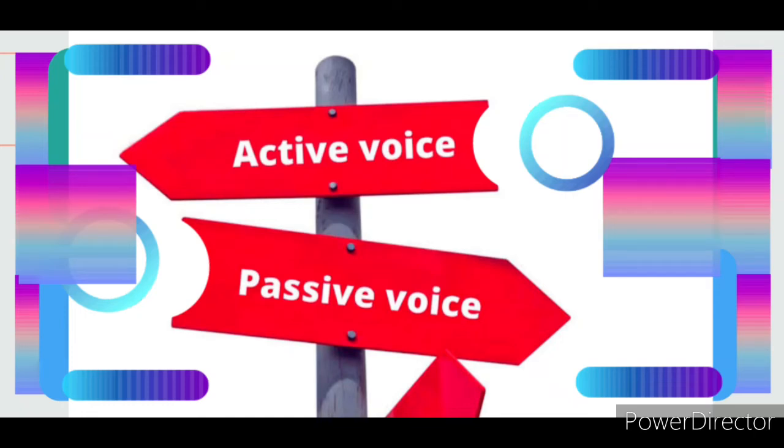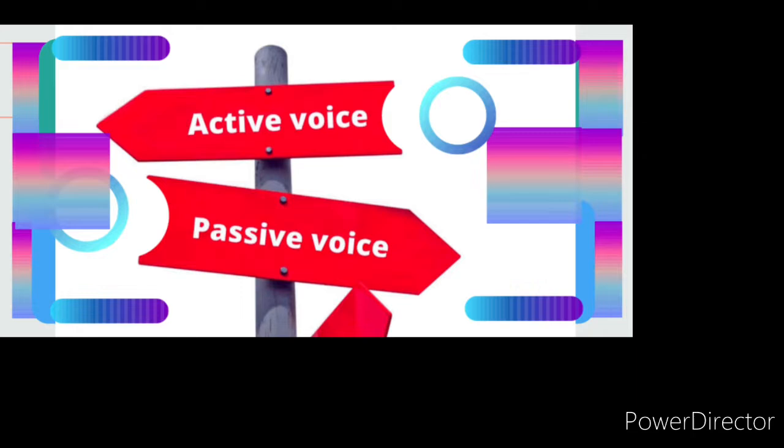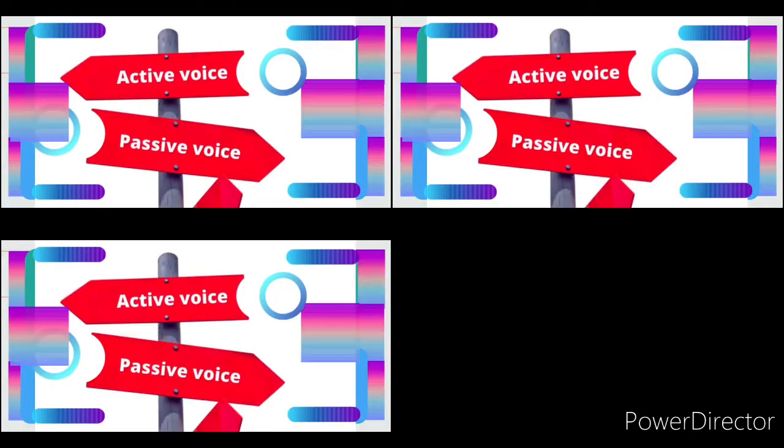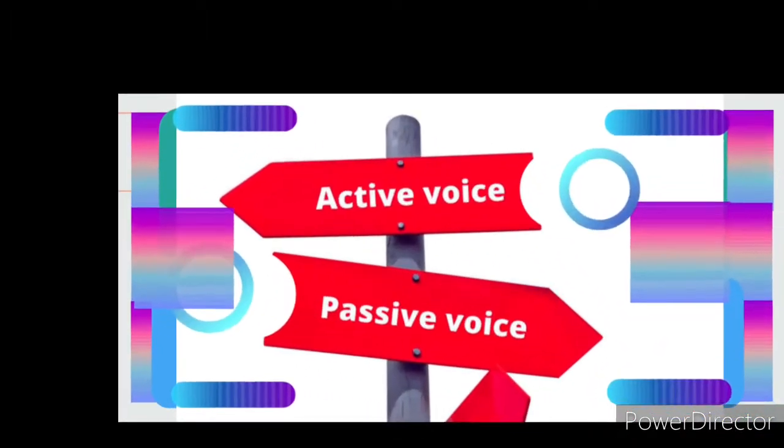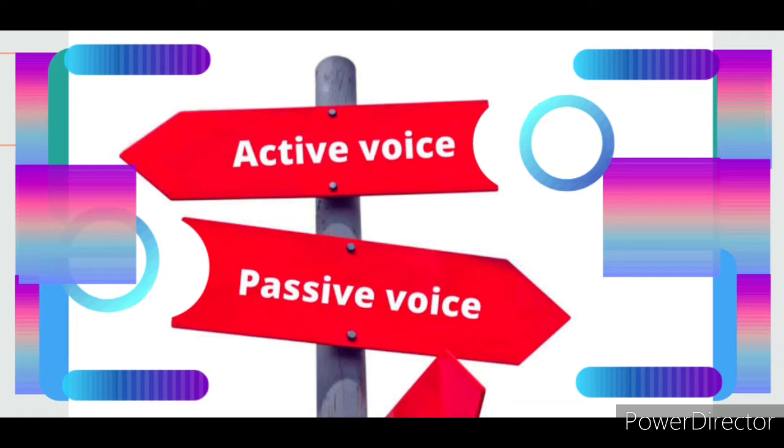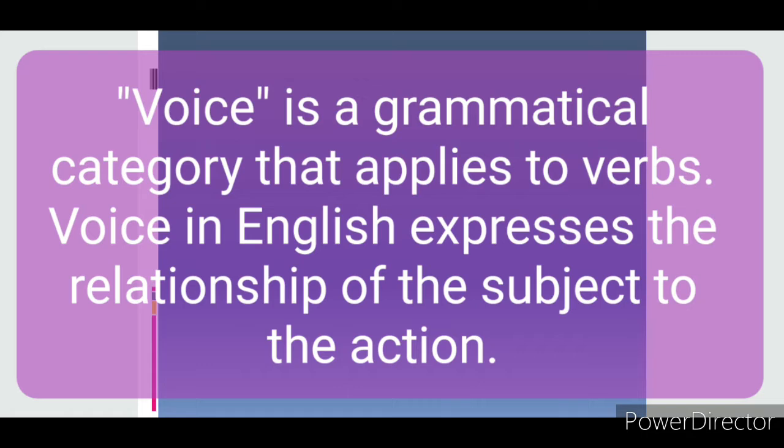Today we are going to learn about active voice and passive voice. Before starting, let us understand what voice is. Voice is a grammatical category that applies to verbs. Voice in English expresses the relationship of the subject to the action. And now, what is active and what is passive voice?